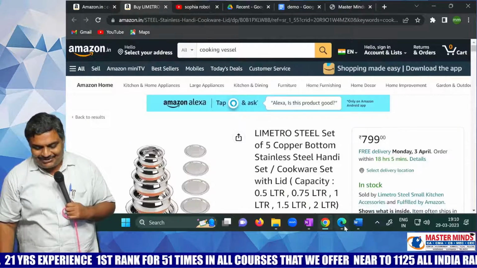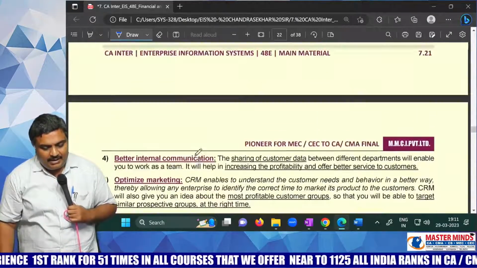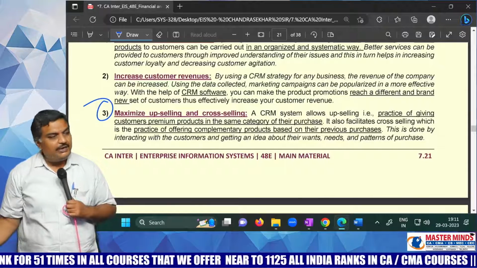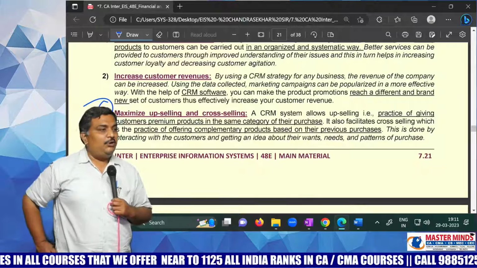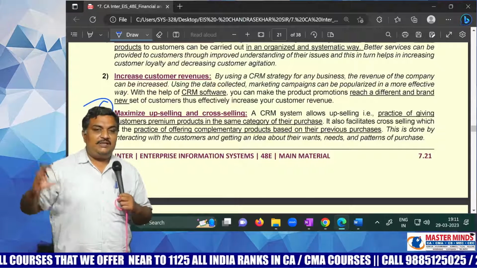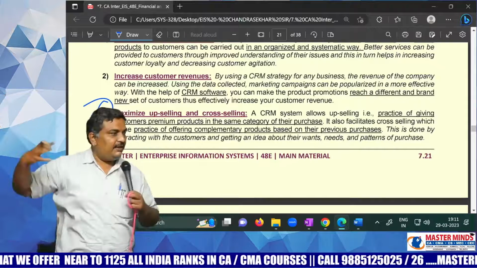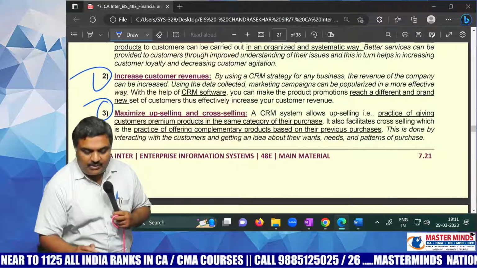Now you come to the question. What are the benefits of CRM? Maximize upselling and cross-selling. For someone buying vessels, upselling: you want to purchase a 100 rupees vessel, but it will show you from 100 rupees to 1000 rupees. Definitely you will get tempted.